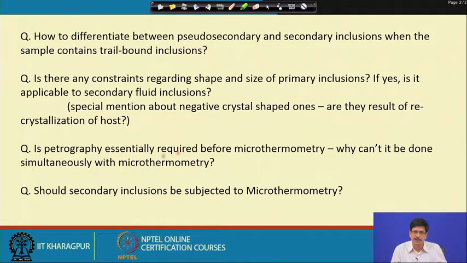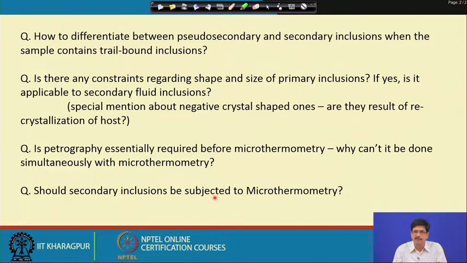Trying to classify inclusions or to do petrography while doing microthermometry will be a very time-consuming and difficult process. Now, should secondary inclusions be subjected to microthermometry? The answer again depends on the problem that we are addressing, because sometimes we see that even in heel cracks there are mixed aqueous carbonic inclusions, for which the entrapment generally takes place at higher pressure and temperature conditions. So, it cannot be generalized that all secondary inclusions are entrapped at very low temperature and pressure, near surface conditions.